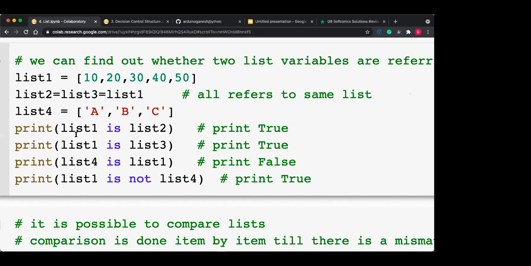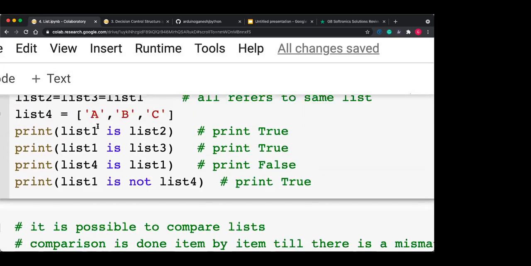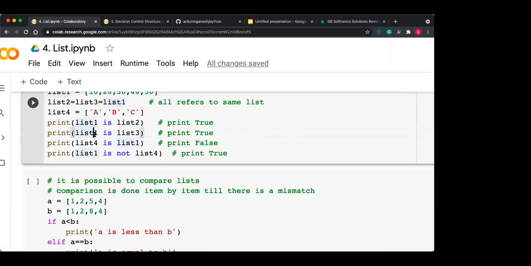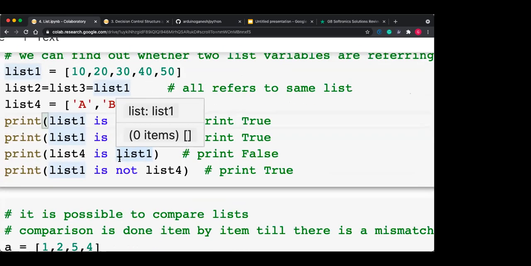So to check that, there is the is operator. The is operator returns true if both are pointing to the same memory block. If both variables are pointing to different memory blocks, then it returns false. Simple. There is an example.